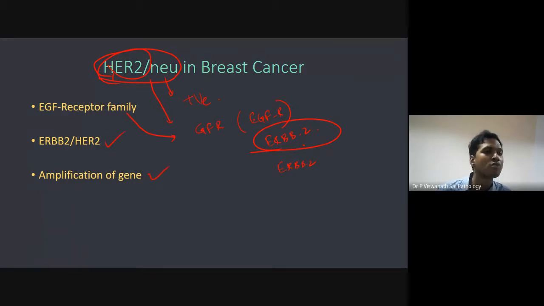There is amplification of the gene. So what is the meaning of amplification? Anyone knows what is the meaning of amplify? If you want to amplify something, what does it mean? Very good. We usually use it for sound. When sound is amplified, that means you can hear more sound. In the same way here, the gene is getting amplified. I'll talk about this.